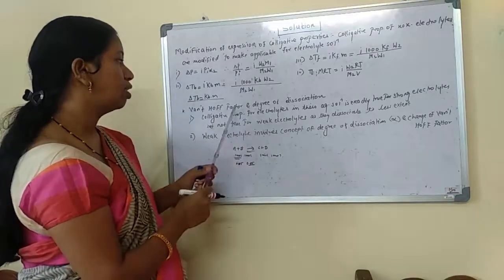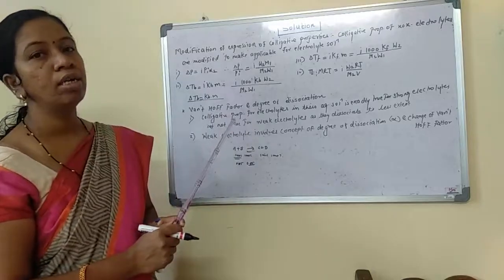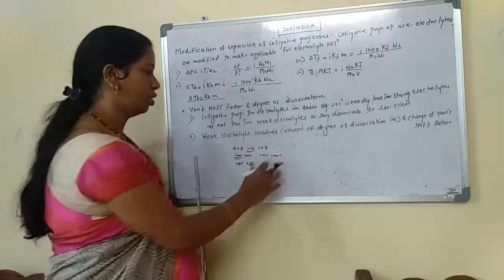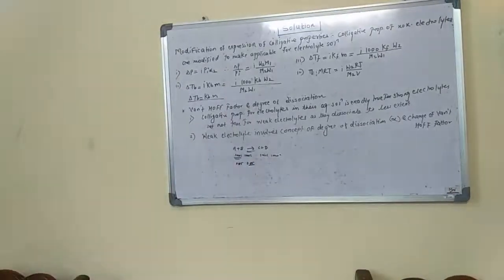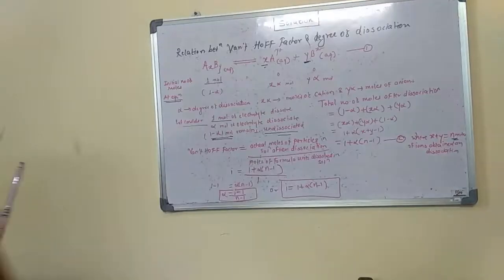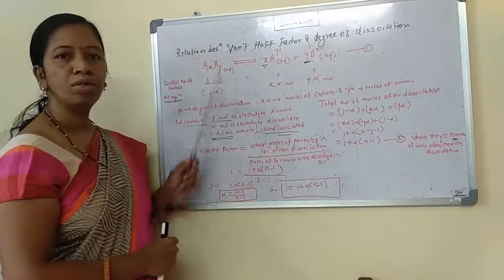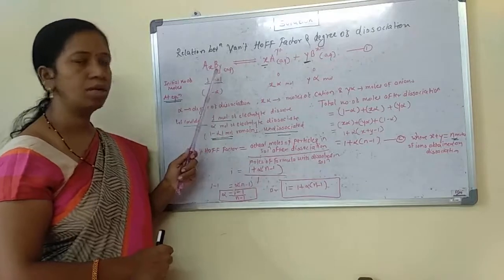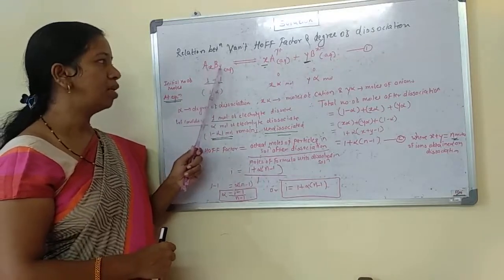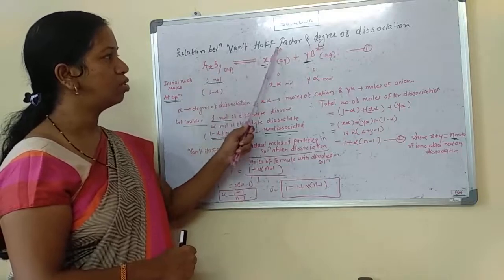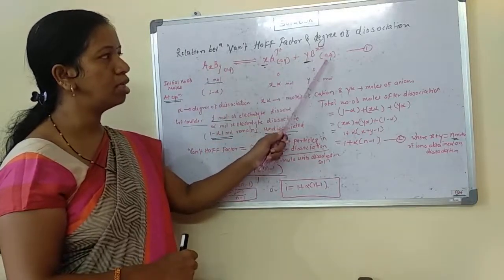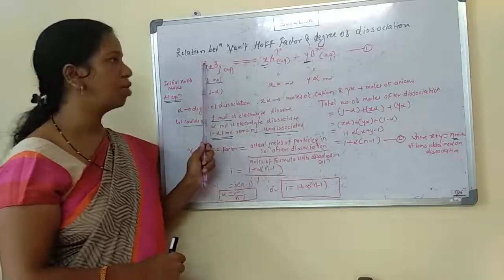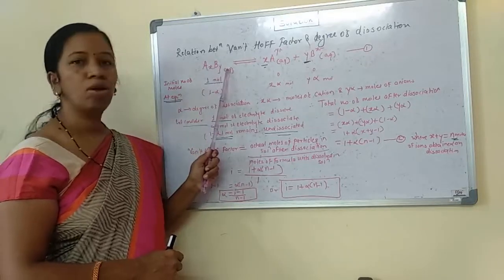So for the Van't Hoff factor and degree of dissociation, we are going to take the next point, that is the relationship between the Van't Hoff factor and the degree of dissociation. For this we are considering a weak electrolyte AxBy, which gives xA^(y+) aqueous solution plus yB^(x-) aqueous solution. So the cations and anions are formed on the dissociation of the weak electrolyte AxBy, and the solvent is taken as water.